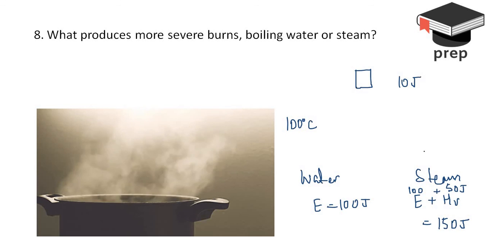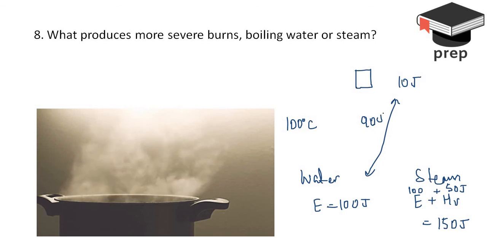Now once you want to heat something, there has to be again a greater heat energy difference. The more is the heat energy difference, the better will be the heating. So if we look at this particular case, the heat energy difference is 90 joules.